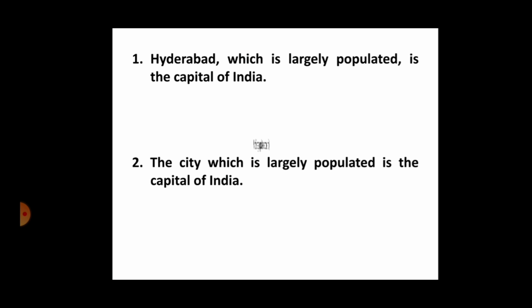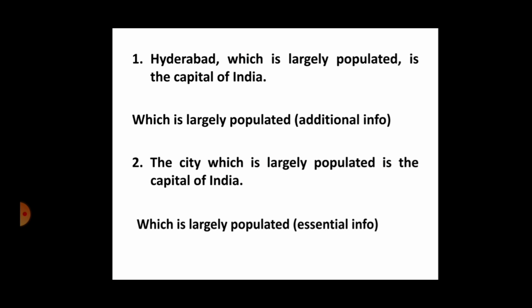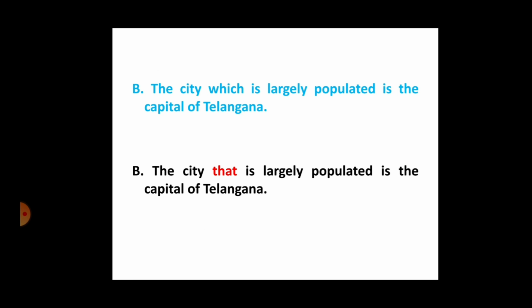Now, as I told you, I would like to add one more point. Look at these two examples. The city which is largely populated is the capital of Telangana, right? Here, remember, which can be replaced by that. So we can also say: The city that is largely populated is the capital of India.